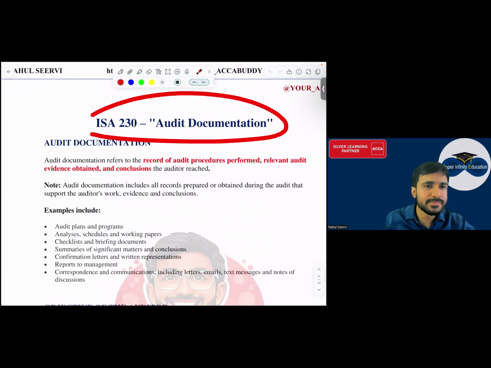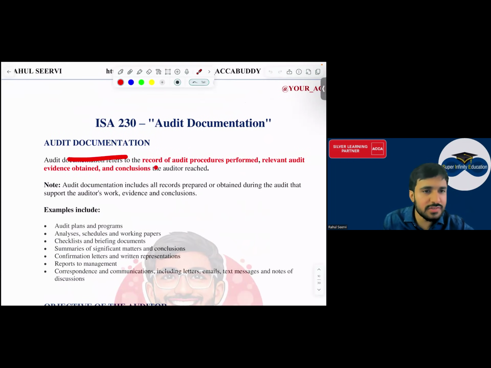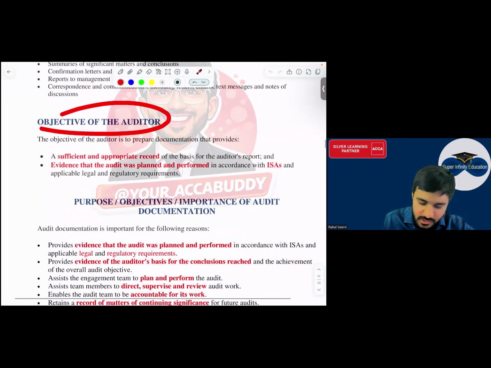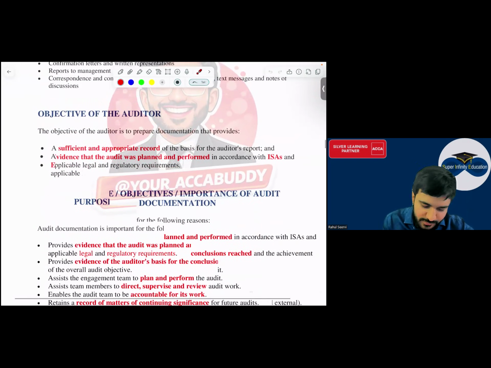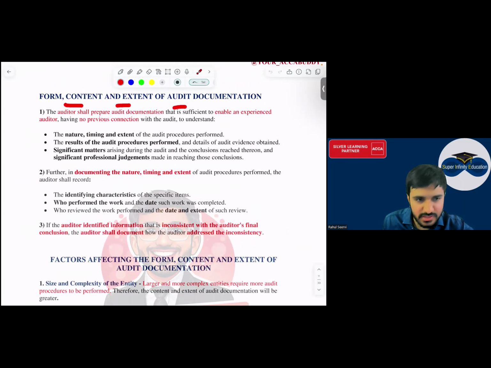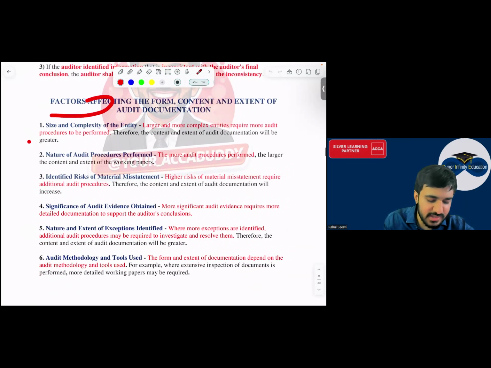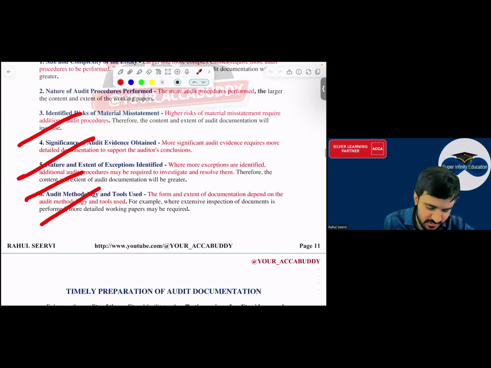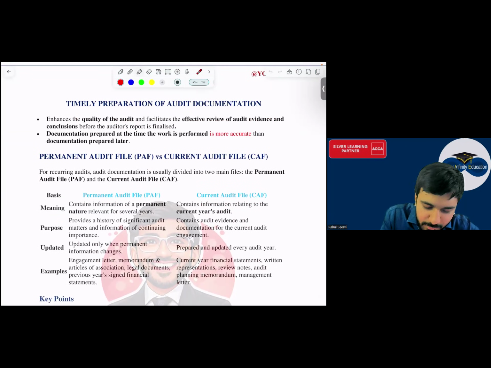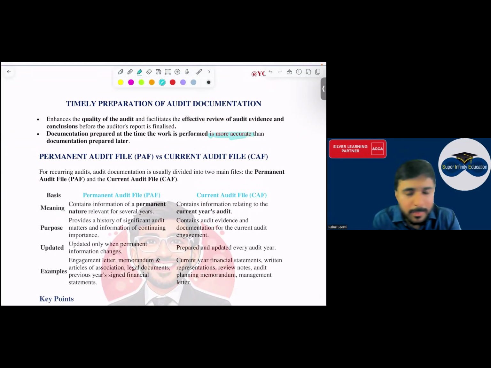230, everyone. ISA 230. Audit documentation, we have done the definition, we have seen the example. Then objective of the auditor also we have done, sir. Purpose and what is the importance also we have seen the points, yes, sir. Then form, content, extent, yes, sir. These three things we have seen, yes, sir. Then factors affecting size, nature, identified risk, significance, nature, etc. Each of this is done, yes, sir. Then timely preparation, we have to prepare this on time because it is more accurate. If you prepare today, the accuracy level will be more, yes, sir.